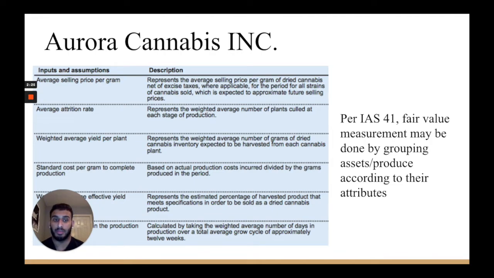They use attributes such as average selling price per gram, standard cost per gram to complete production, and this is how they're coming to a fair value measurement. And they're showing this in their notes, and they're also using attributes that are used in their market. So as we can see, they do a good job of disclosing this and showing this in their notes of how they came to a reliable fair value measurement.